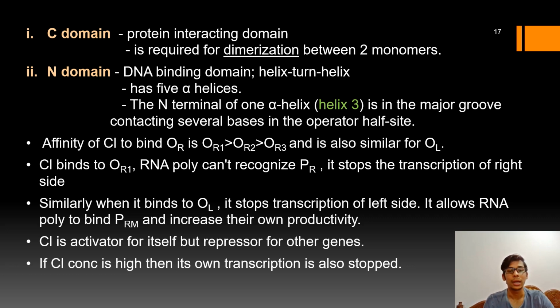But this C1 protein also binds to PRM and increases its own productivity, right? So thus C1 is an activator for itself but a repressor for other genes. That is why C1 is known as the lambda repressor protein. Whenever the C1 protein concentration is high, the transcription of its own gene is also stopped.